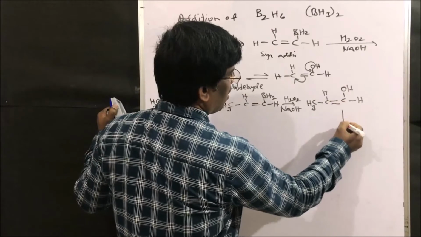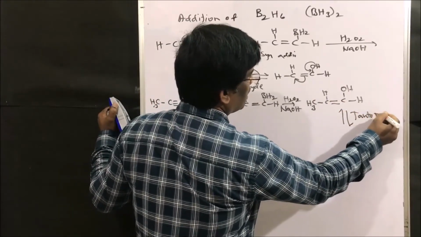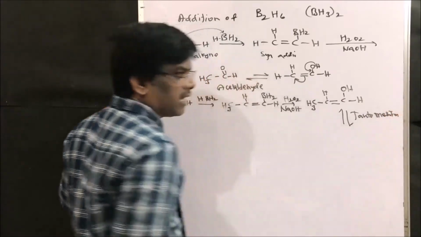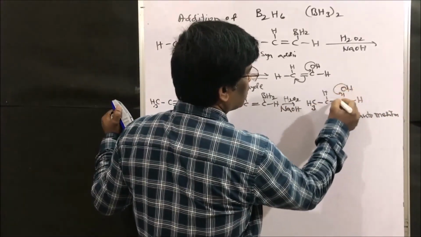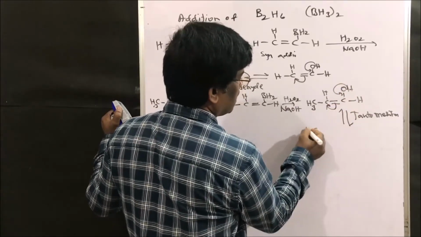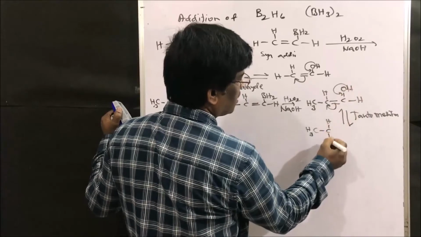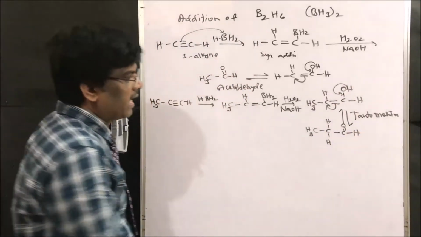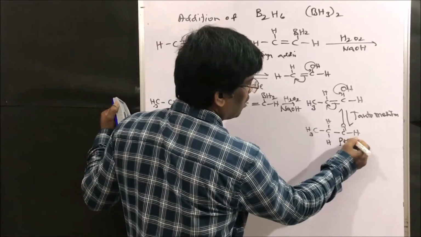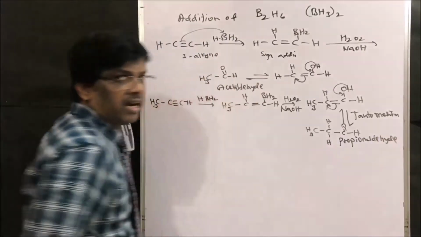This is enol. Tautomerism takes place to give CH3 CH2 C double bond H, propionaldehyde. Yes, we will get propanaldehyde.